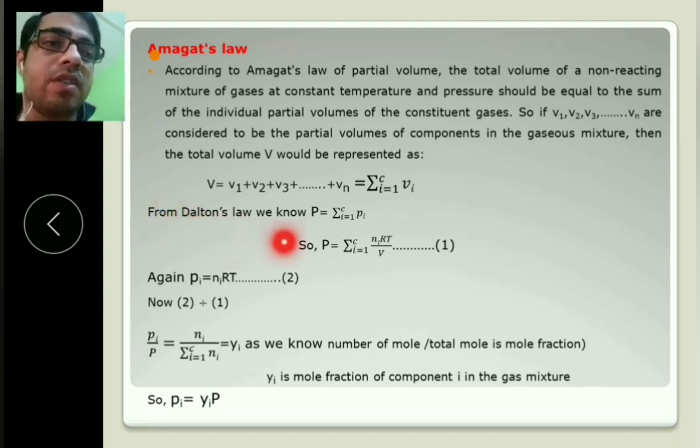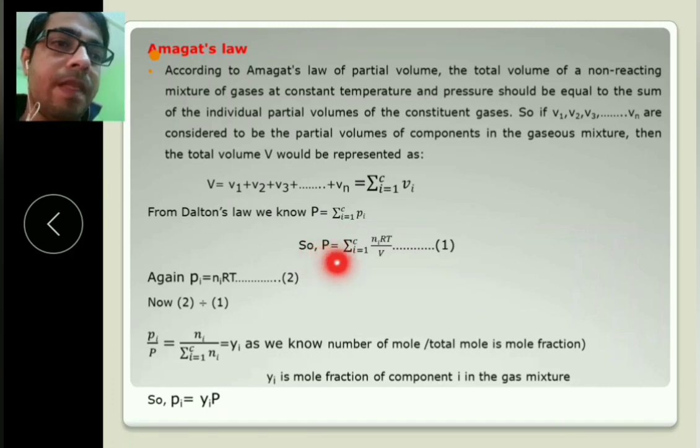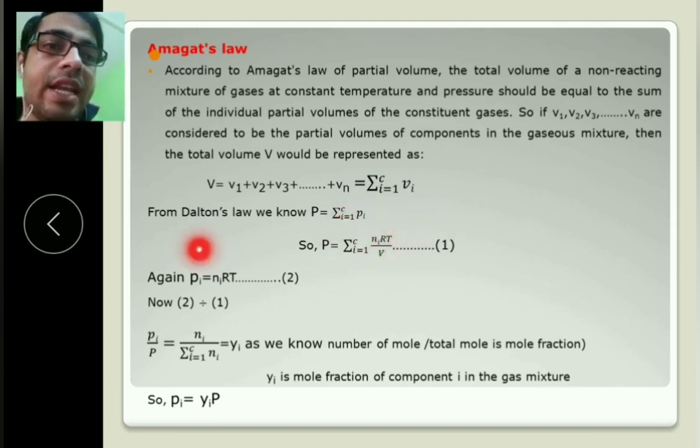From Dalton's law we know pressure is the summation of Pi. So total pressure P equals summation of niRT over V. PV equals nRT we know for an ideal gas. So P we can write as nRT over V, and again Pi equals niRT over V for an individual component.